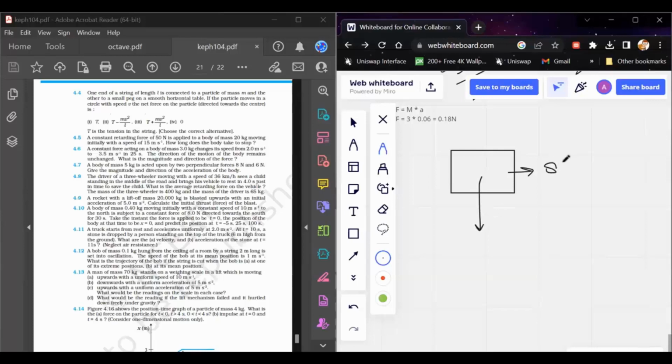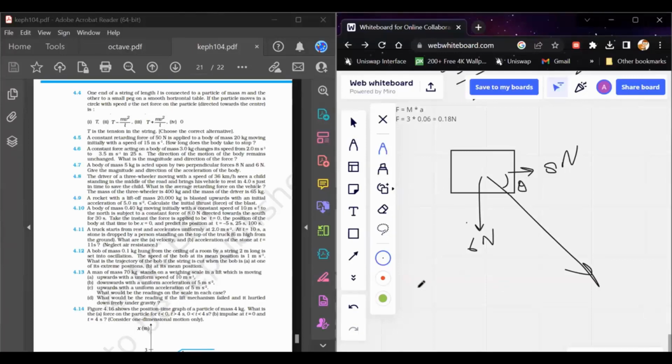Let's say this is 8 Newton and this is 6 Newton. You have to tell about the resultant of these forces. So the resultant force would be acting in this direction, and this would be at some angle theta with the horizontal.